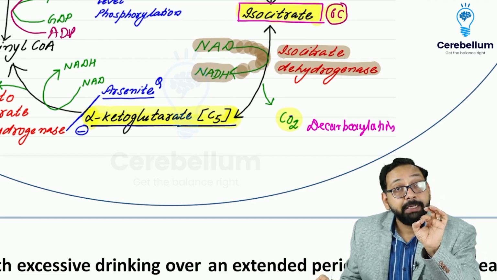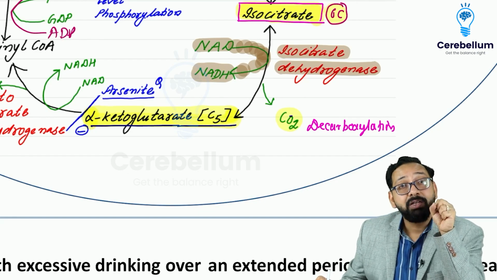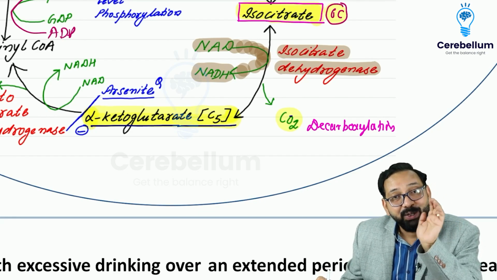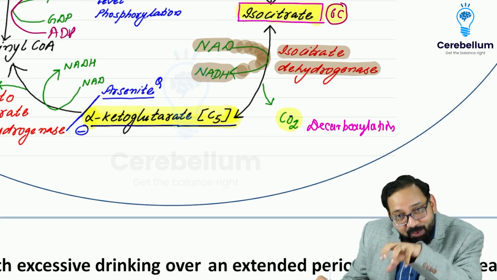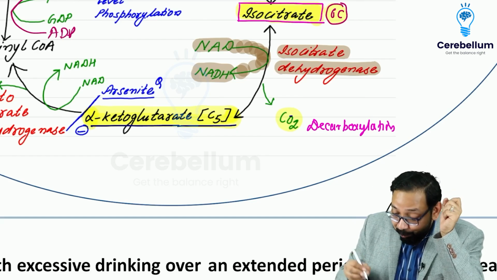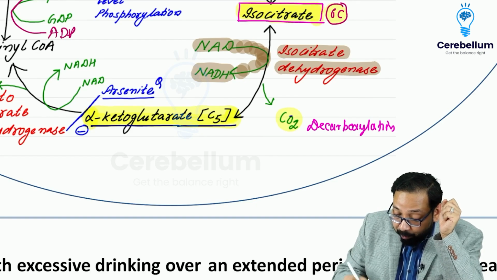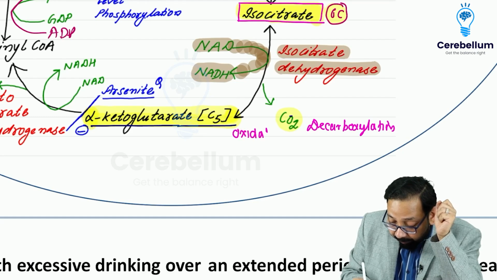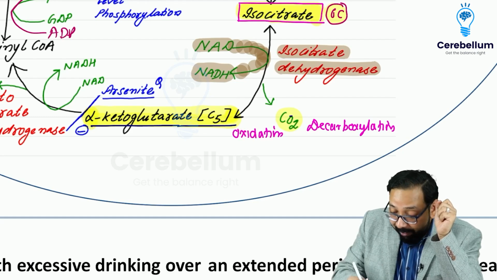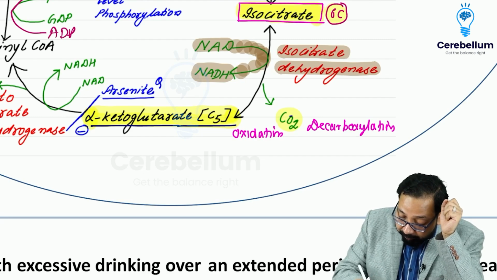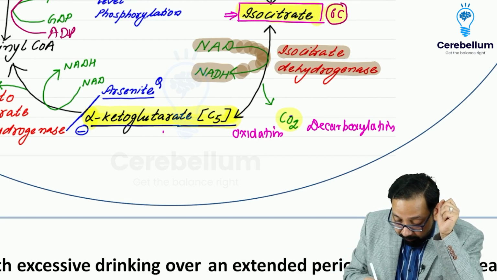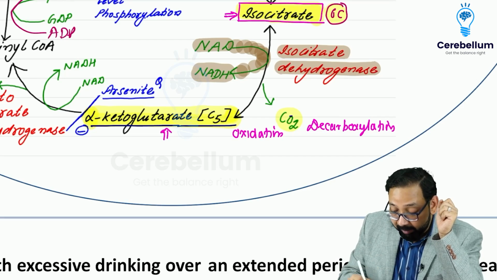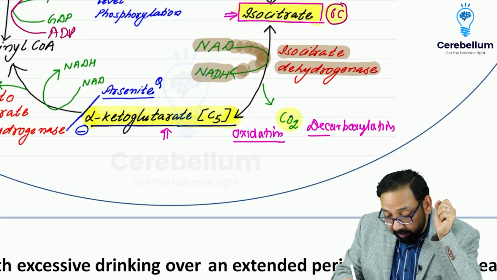And you know, removal of hydrogen is called oxidation. Joining of hydrogen is reduction. Removal of hydrogen is oxidation. So in this, hydrogen is removed, which is oxidation. So when isocitrate is converted to alpha ketoglutarate, there is oxidation and there is decarboxylation.